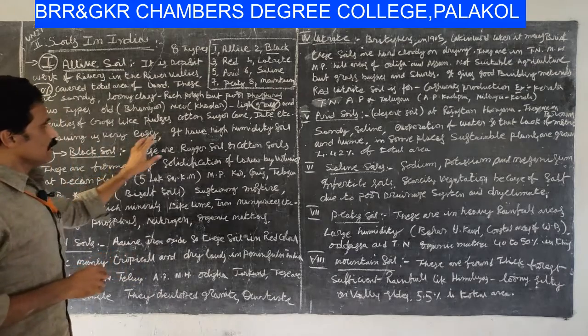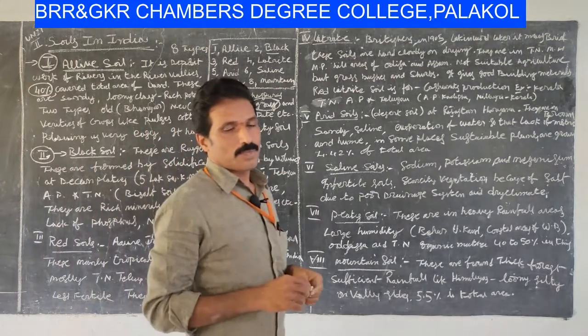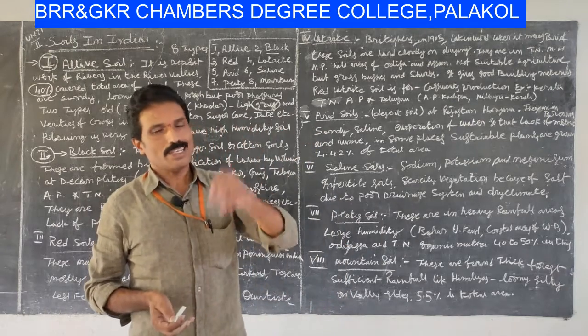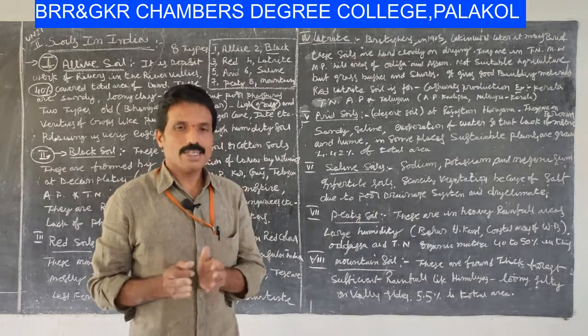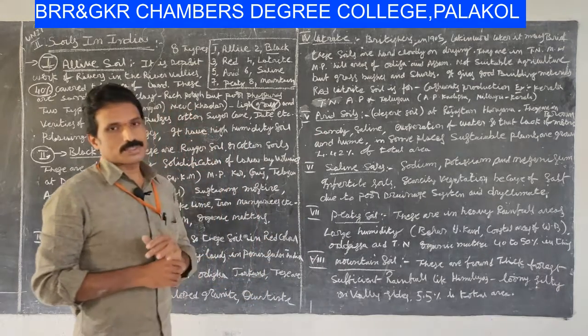My dear students, it has high humidity soil. So these soils are very fertile. 40% of the Indian geographical area is covered by alluvial soils.